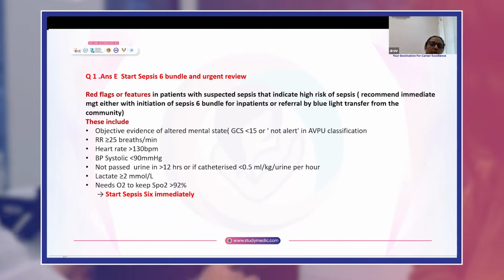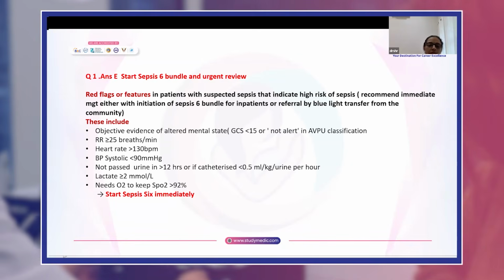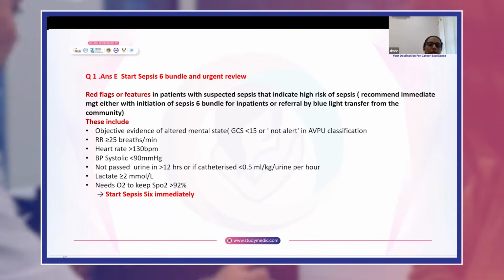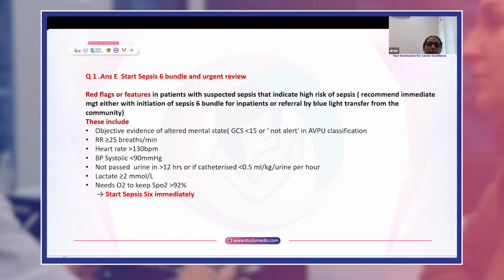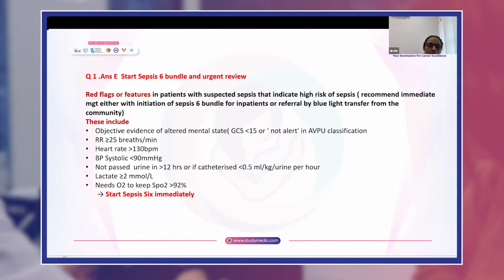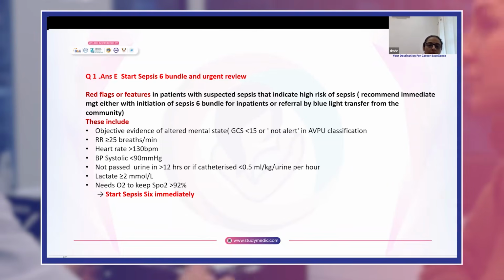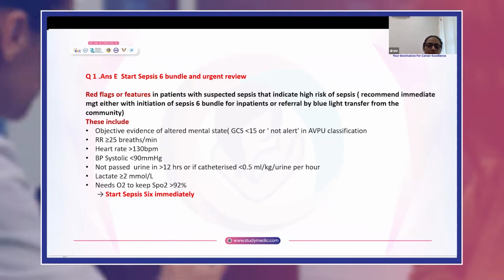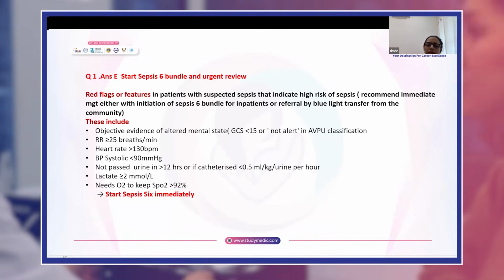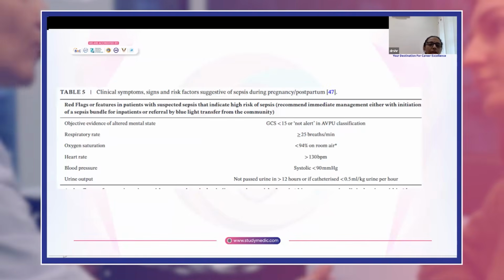Respiratory rate is 25 or more breaths per minute, heart rate more than 130, systolic BP less than 90, patient has not passed urine in more than 12 hours, or if catheterized less than 0.5 ml per kg per hour, if the lactate is 2 or more, and if she needs oxygen to keep SpO2 more than 92%. Red flag signs mean you have to start the Sepsis 6 bundle immediately.